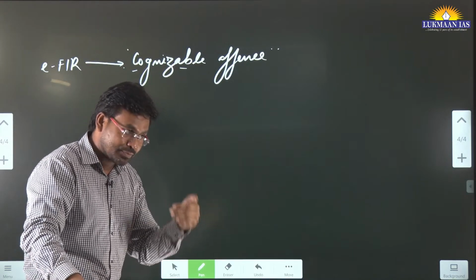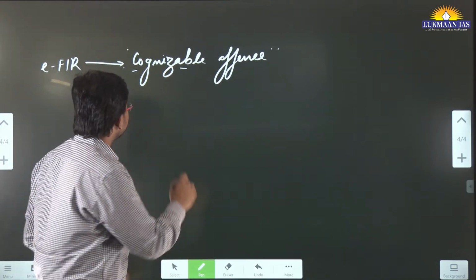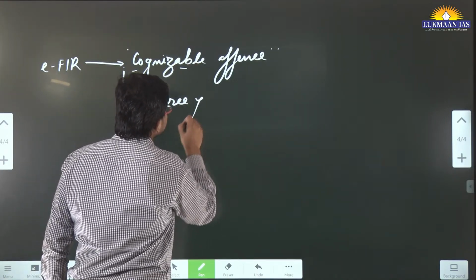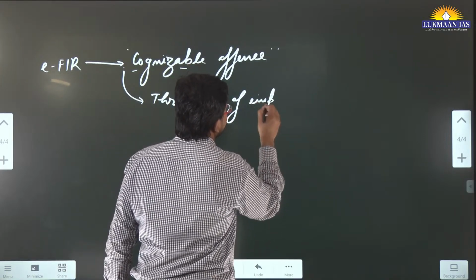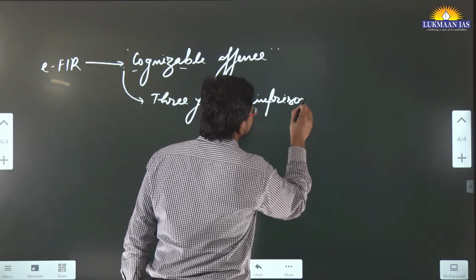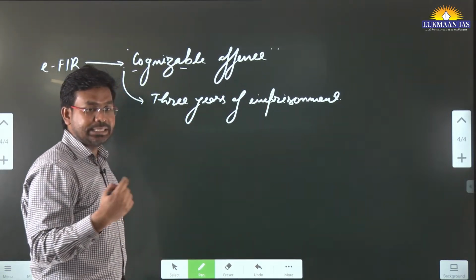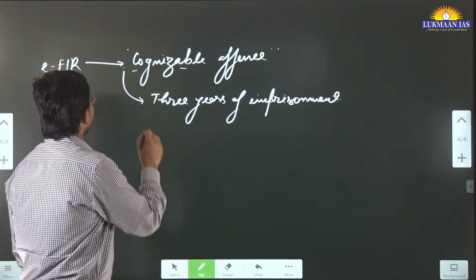But police will consider it to be an FIR only if it is a cognizable offense that attracts at least 3 years of imprisonment. For those offenses that attract at least 3 years of imprisonment, in those cases they can accept the e-FIR.